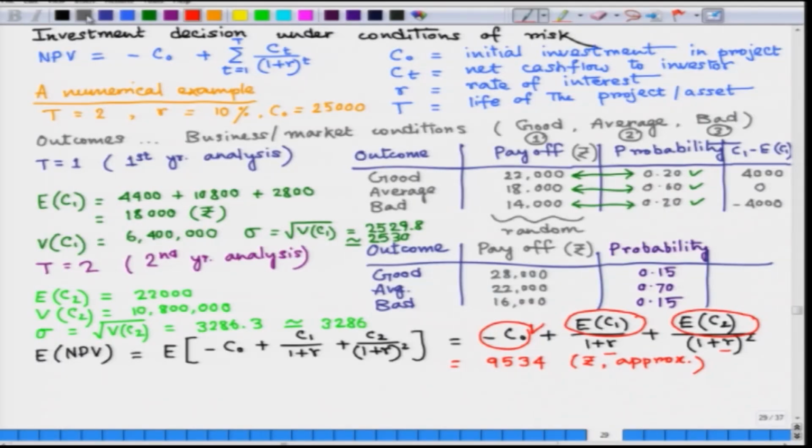Now, how can we measure the variance of this random variable, net present value? We can see that here C naught is not a random variable, so the variance of this item will be 0. Now, this is a random variable and that is a random variable, so the variance will take care of these two cases, C1 and C2. We have already found the values V of C1 and V of C2, so we can directly introduce these numbers to save time.